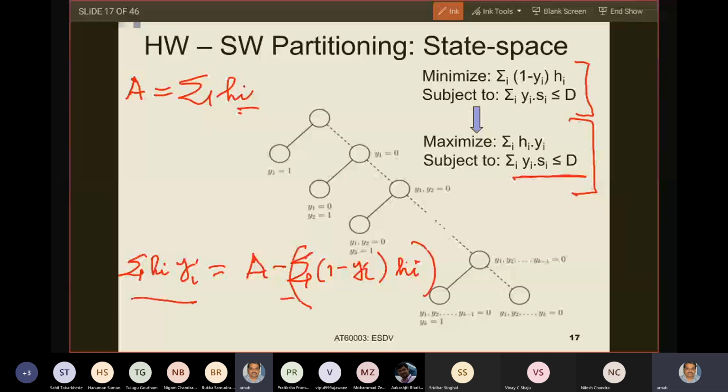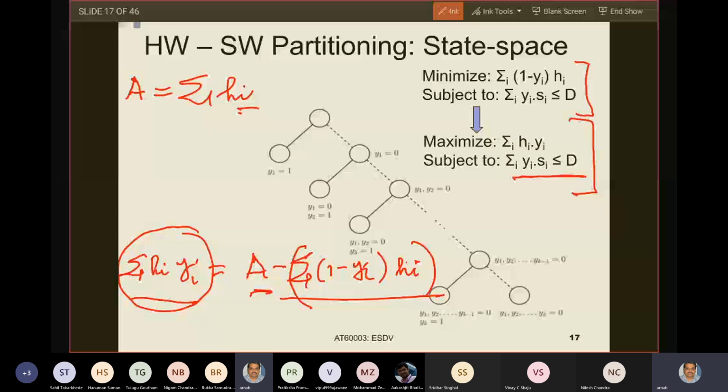So what does Yi tell me? Yi is equal to 1 when the task is implemented in software. So what does this LHS of whatever I have written tell me? It is the total hardware cost of tasks which are implemented in software, right? Now, what did I tell A? A is the total hardware cost of all tasks.